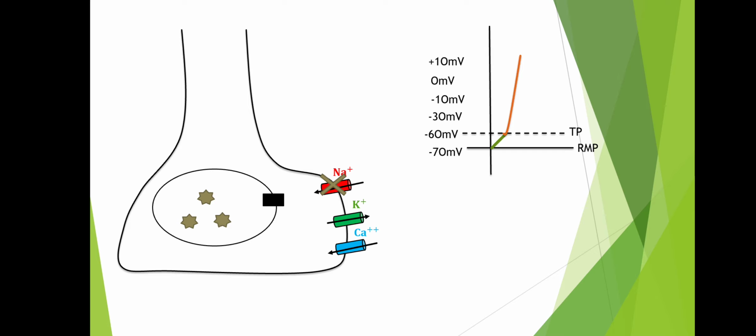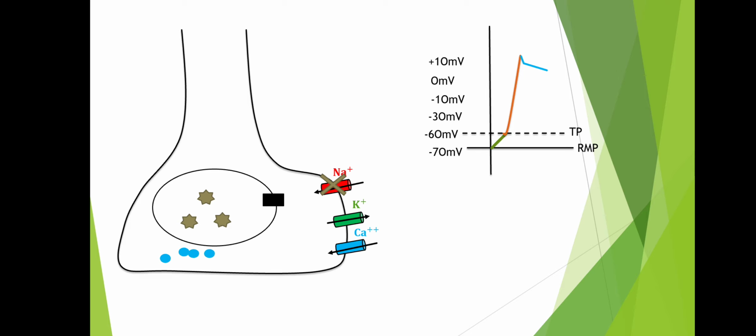So for a brief duration of time, positive charges move inside and positive charges move outside. We are watching the influx of calcium ion because there is a role of calcium ion. I am not showing the outflux of potassium ion; potassium ion is also moving outside, but I am not showing it here. So for this reason, a plateau is attained.